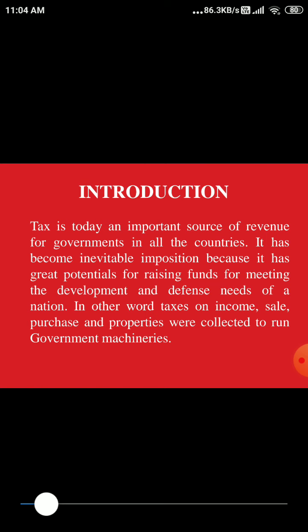The revenue the government collects is majorly used for defense purposes, development purposes, and construction purposes. For different aspects in the country, the revenue from the tax that has been collected will be utilized by the government. For example, the government wants to construct a bridge or a dam, build hospitals, or pay government staff salaries. For all those expenditures, from where will the government get funds? The government will get the funds by the revenue which we call tax. It is a very, very important source of revenue for the government.